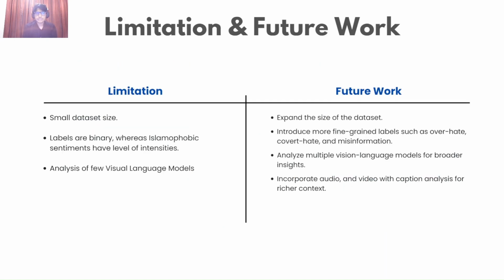We've only analyzed this methodology using just 3 visual language models, but we aim to incorporate more visual language models for broader insight. Currently, our dataset has only images. However, we know that memes are also videos and GIFs. So we aim to introduce more labels such as overt, covert, and misinformation, and we plan to incorporate more data modalities.